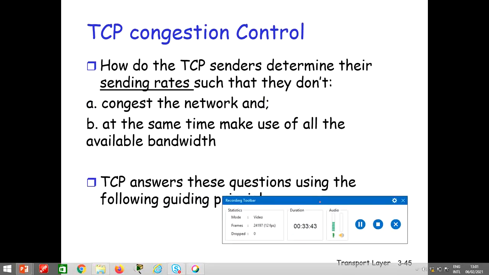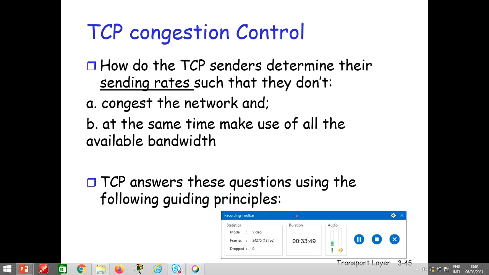Alright, so how do the TCP senders determine their sending rates such that they don't congest the network and at the same time make use of all the available bandwidth?